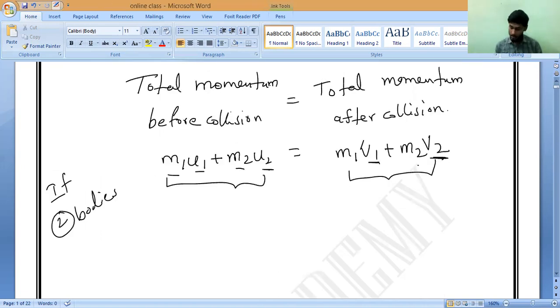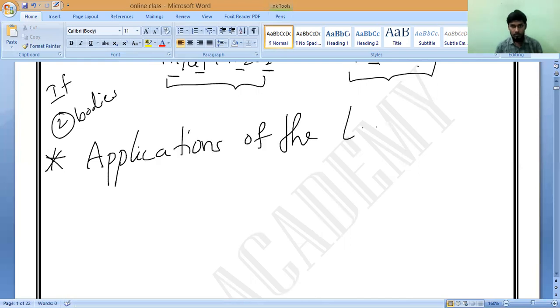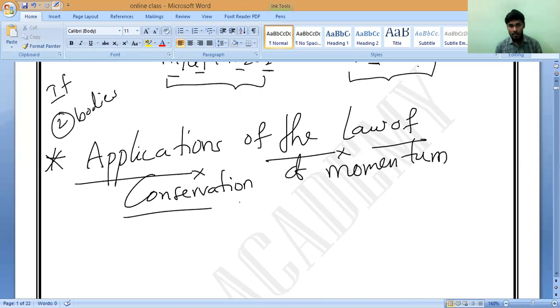Let us come to today's class. We'll first see the applications of the law of conservation of momentum. Please keep the heading: applications of the law of conservation of momentum. Shall we start? Applications of the law of conservation of momentum.